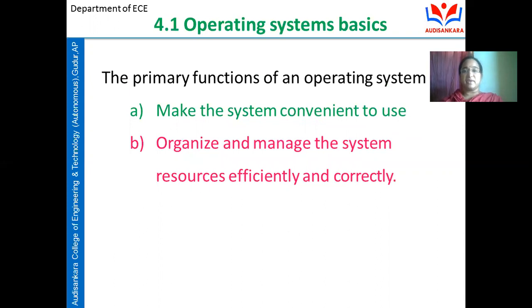Next, come to the primary functions of the operating system. Before going into that, we should know what the operating system is. The operating system is something like a bridge between the system application or software and the hardware. The primary functions of the operating system are to make the system convenient to use, and to organize and manage the system's resources effectively and correctly. These are the main functions of the operating system.